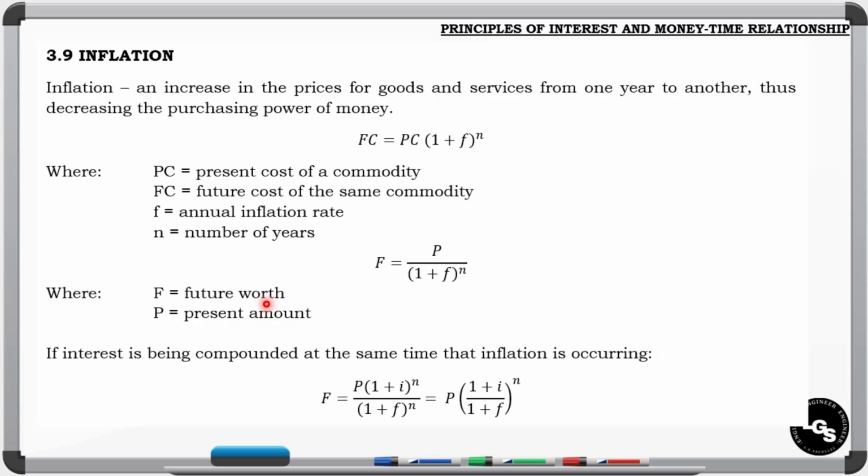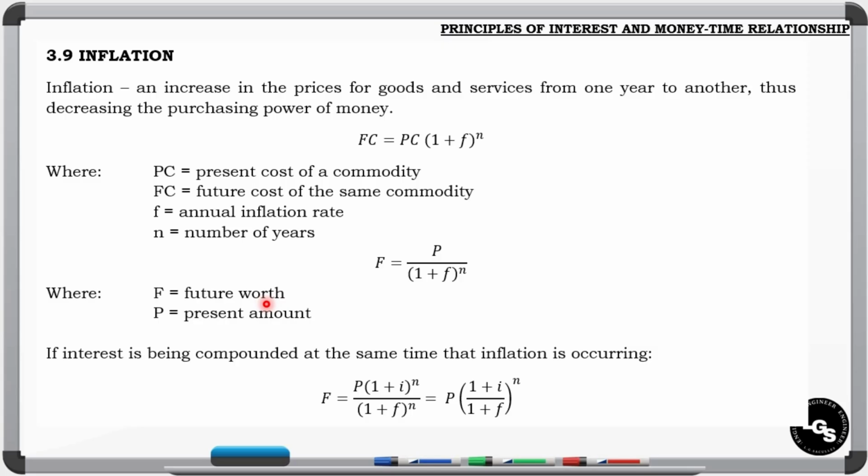So for example, a 50 kilogram sack of rice may cost 2,000 pesos today, but after 2 years, the same sack could cost more than 2,000 pesos. This shows that inflation decreases the purchasing power of money, meaning the 2,000 pesos that can buy the 50 kilograms of rice today may only be enough to buy about 40 kilos after 2 years because the value of money